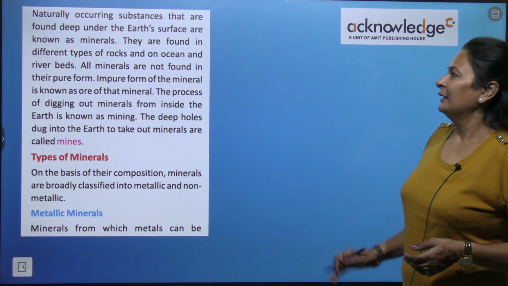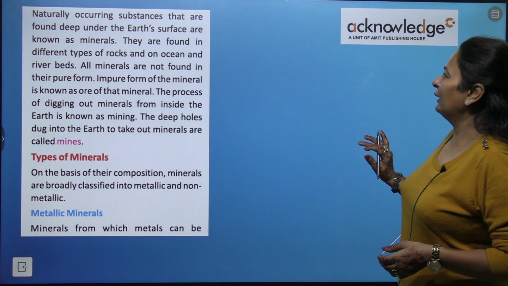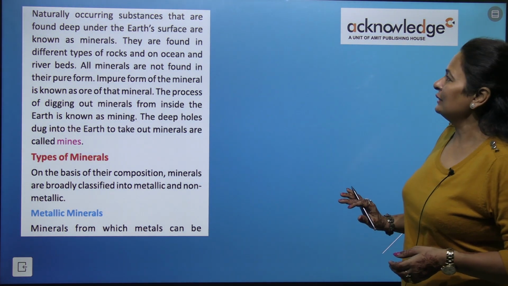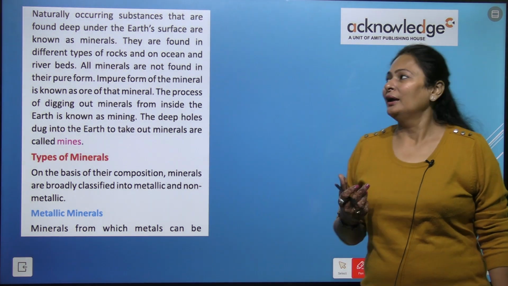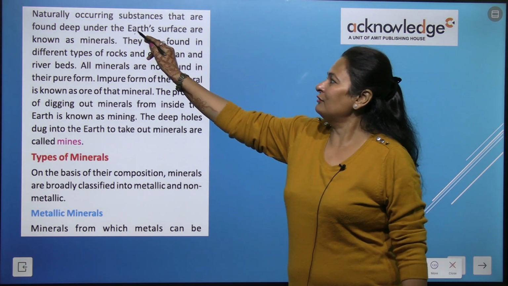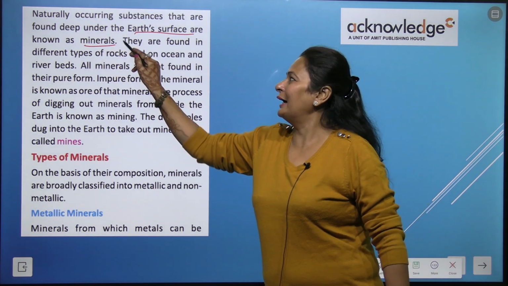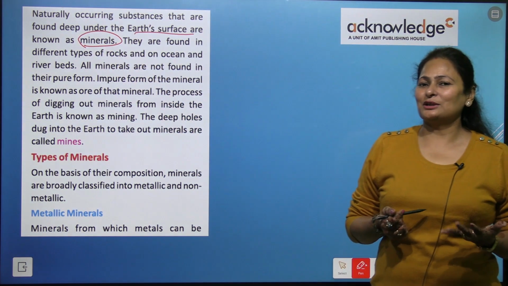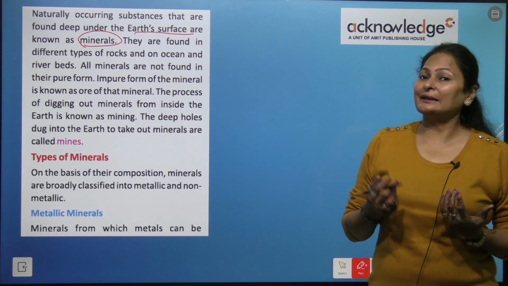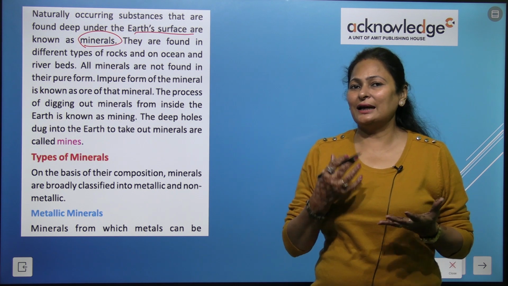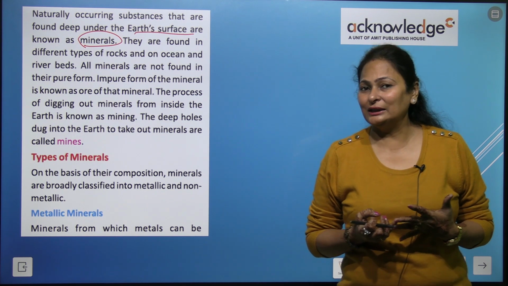So let's start with the chapter. Naturally occurring substances that are found deep in the earth's surface are known as minerals. So now you can tell what a mineral is. A mineral is a naturally occurring substance, meaning it is gifted by nature.